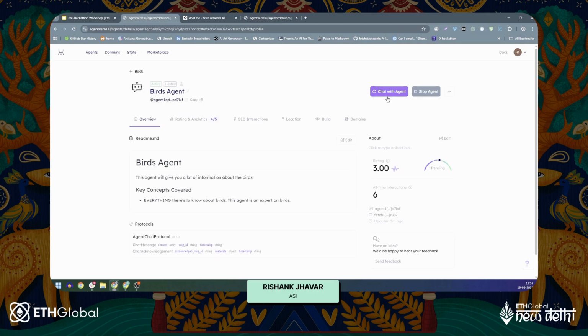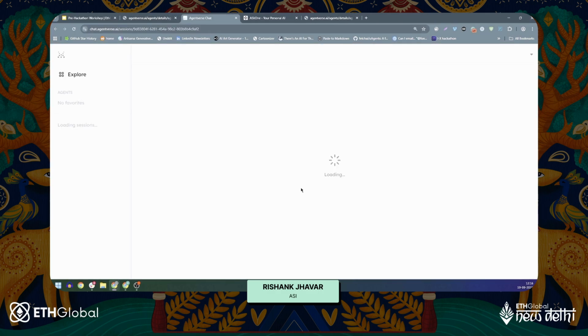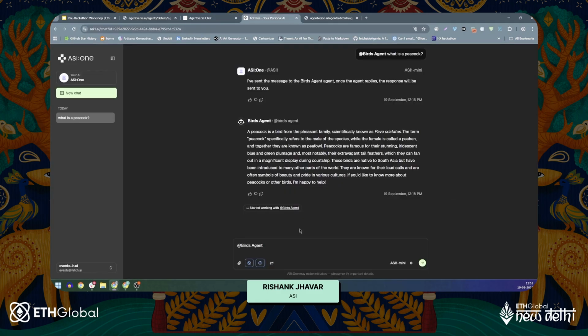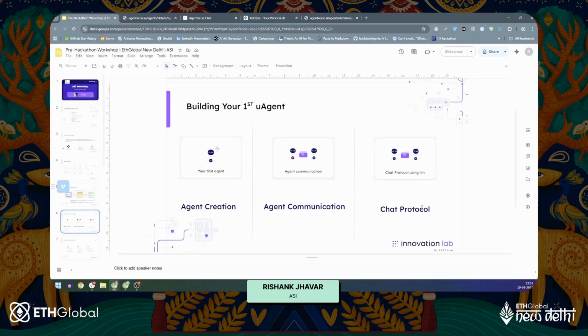You can also chat with your agent right here on AgentVerse.ai. It will give you similar responses. You can test this agent right here, and it should give you similar responses as how it is giving on ASI1 directly. But I'll highly recommend that you test it directly on ASI1 because I don't know, it looks cool. So that's chat protocol using LLM. Super simple, super easy, and super intuitive to build.